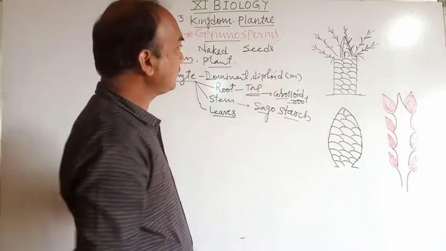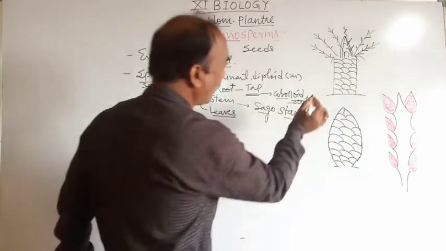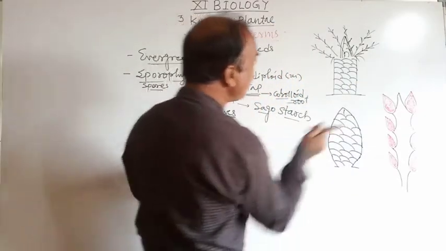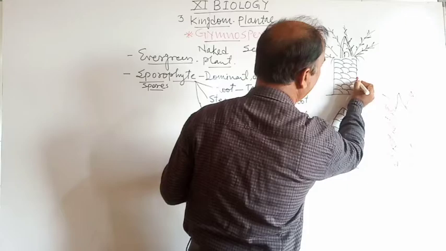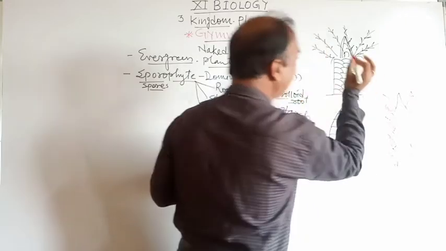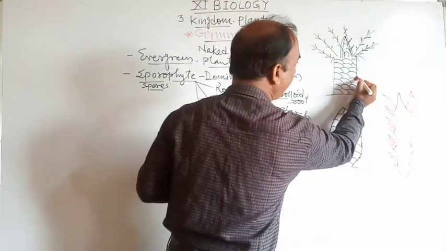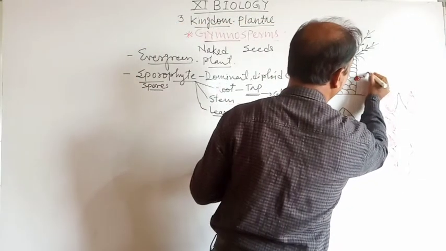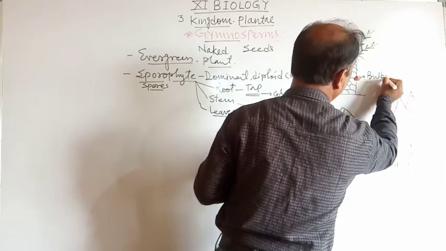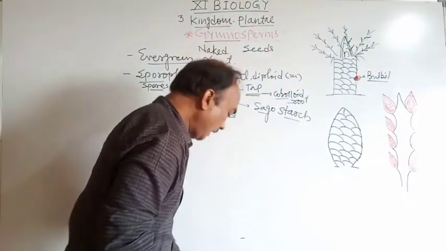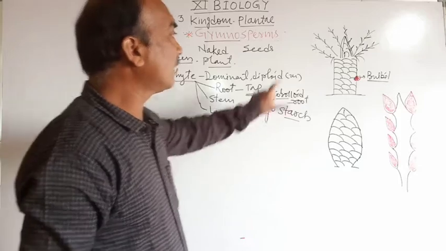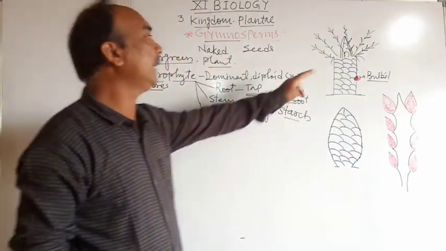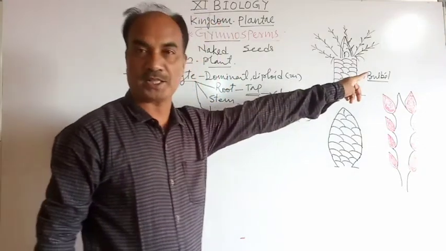Then on the surface of the stem there is a presence of small outgrowths, and these outgrowths are called bulbils. Okay, इसको क्या बोलेंगे हम? Bulbil. Bulbil is a vegetative reproduction; asexual reproduction takes place in the cycas plant with the help of bulbil formation.